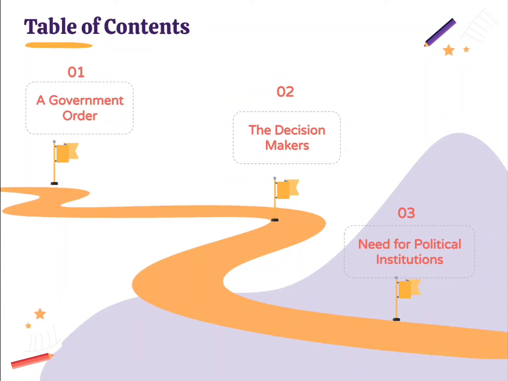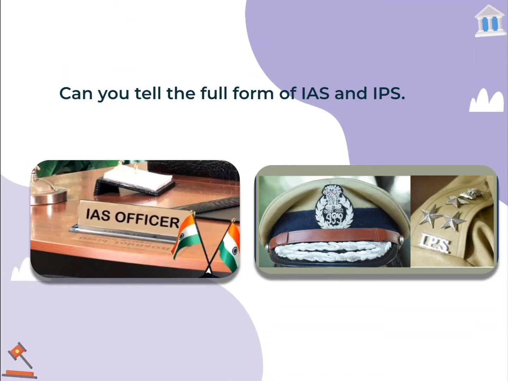this session. We will be covering what a government order is, how a decision is taken by the decision makers, and what the need for political institutions in our country is. So before starting the session, let's take a warm-up question. Please pause the video and answer in the comment section.